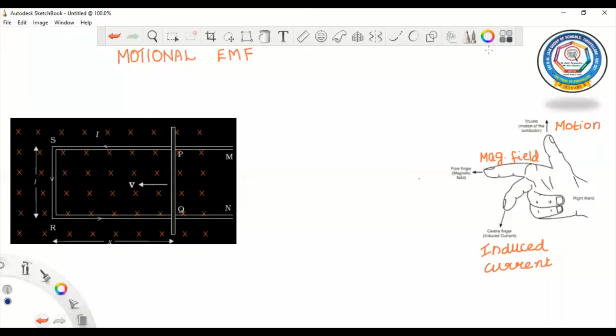We are going to discuss motional electromotive force. Now let us consider a straight conductor moving in a uniform time independent magnetic field. So this is a uniform magnetic field.